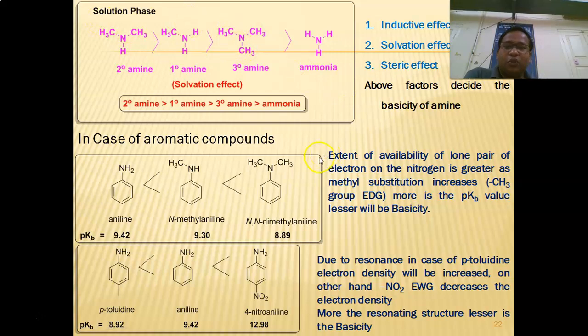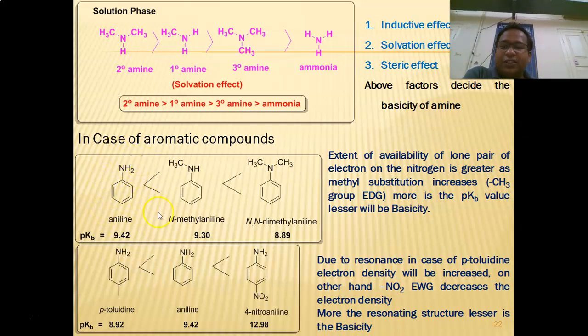When it comes to aromatic compounds, we know that in aromatic amines the lone pair of nitrogen is involved in the resonance. The extent of donation of the lone pair of electrons will be very less. That is again decided by the nature of the substituent.